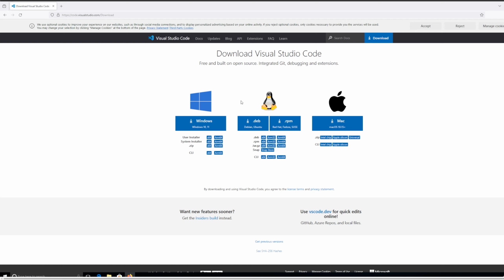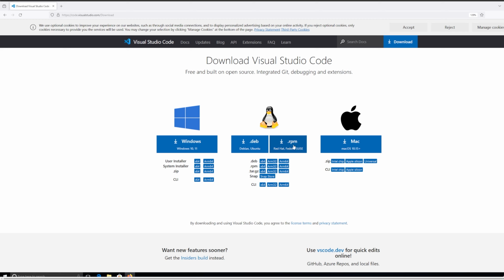Once you install it, what you need to do is download Visual Studio Code, which is basically an editor of code, right? I already have it installed, so I'm not going to download it, but you need to download the version for whatever system you have. As you can see, it gives you an example of what Linux distribution it runs.